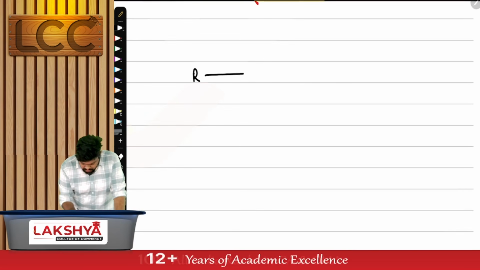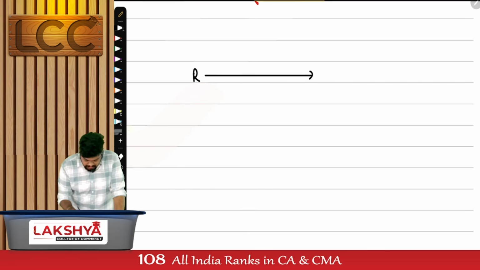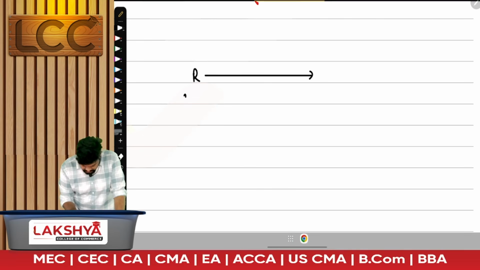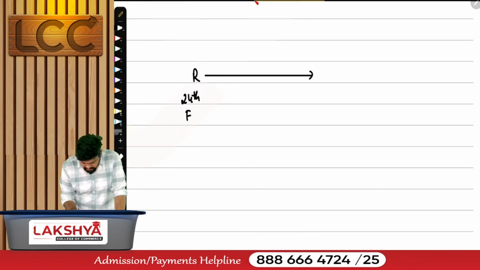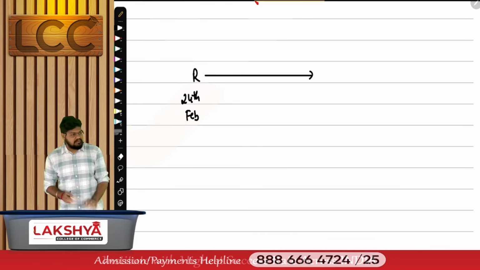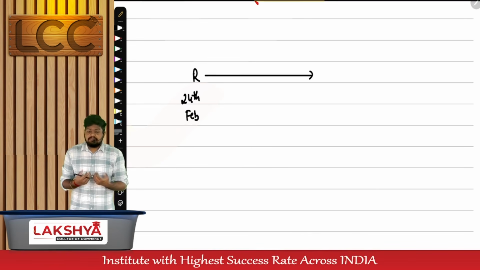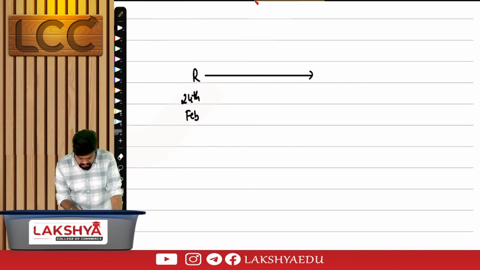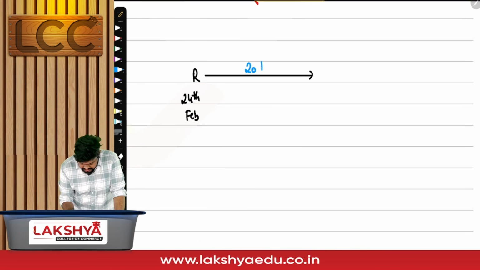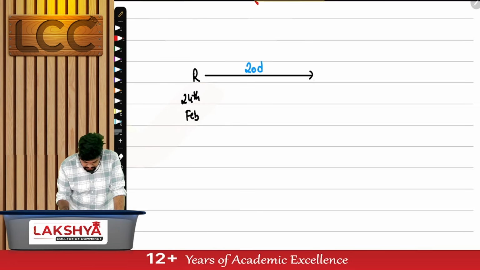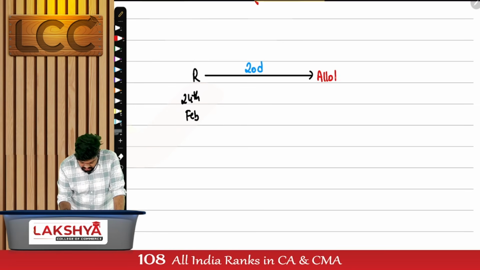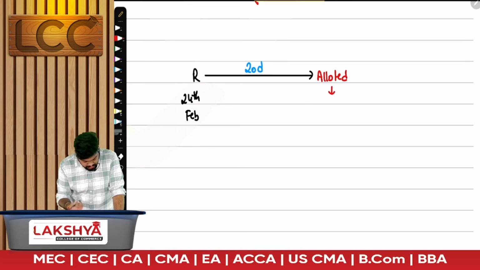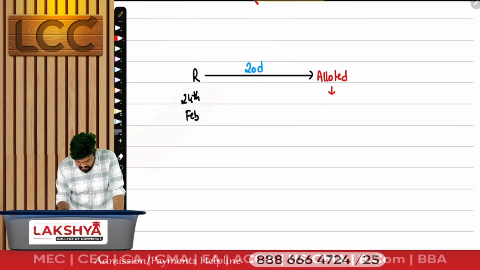Say name got reserved. What's the date today? 24th. On 24th of February, the name got reserved. Fine. Once the name got reserved, if it is a proposed company, you will have how many days of time in your hand? 20 days. In this 20 days, you have to submit all the documents as per part. Then your name will be allotted. Assuming you have submitted all documents and your name got allotted on 1st of March.